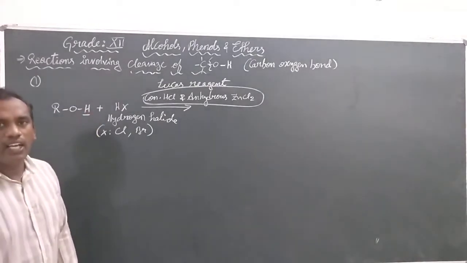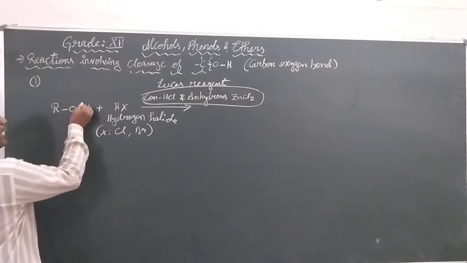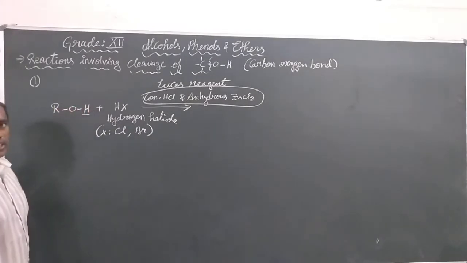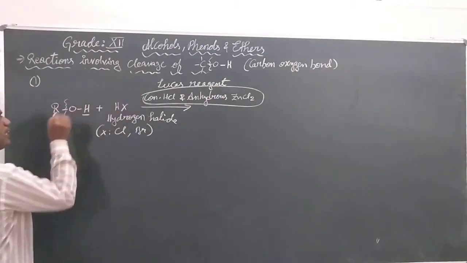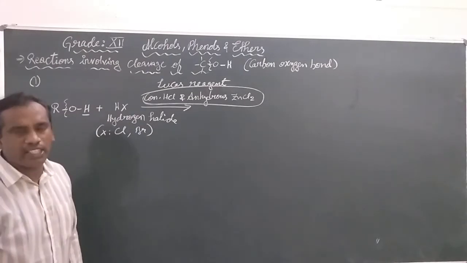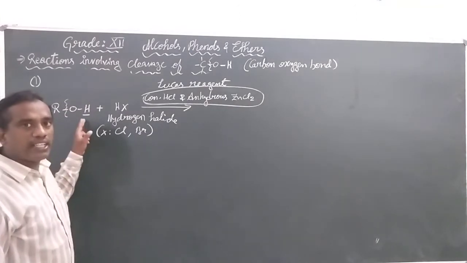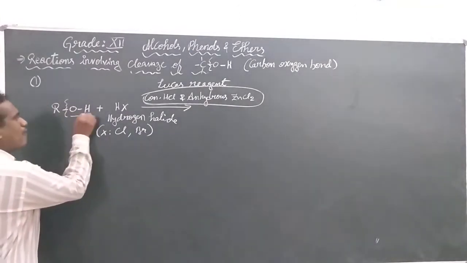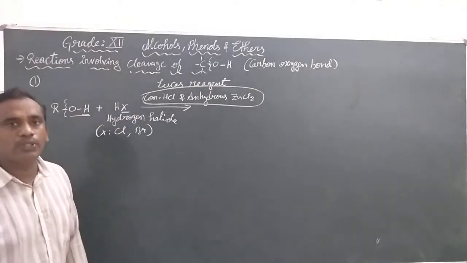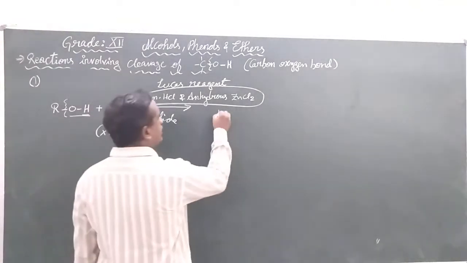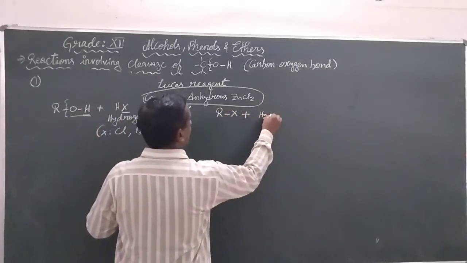Here the alcoholic hydrogen that we had is highly reactive because it is less electronegative than the oxygen. But presently when we add Lucas reagent, we observe a bond cleavage between R and the oxygen, that is carbon and oxygen. This means the group OH is substituted by the halogen, giving RX plus H2O.